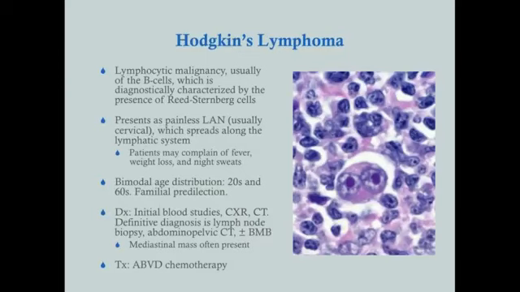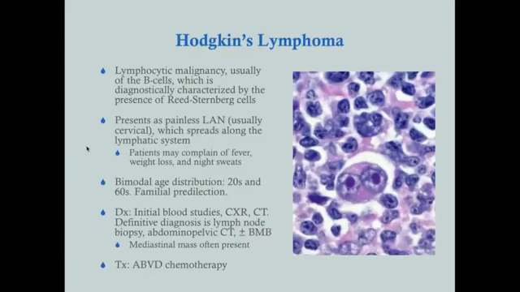And it just spreads along the lymphatic system from where it's at outwards. Patients might just have this node, or they might come in and say they are tired, and that's usually a sign that they've got something going on in their bone marrow, causing them to have an anemia. Or they may complain of what we call B symptoms, which is fever, weight loss, and night sweats. Any of those is a B symptom. And the fever has to be over 101.3. The weight loss has to be more than 10% in 6 months. And the night sweats, they say, have to require a change in clothes, but not everybody is going to do that.